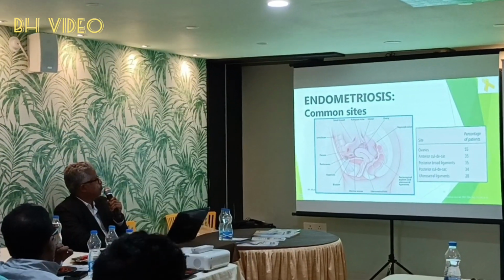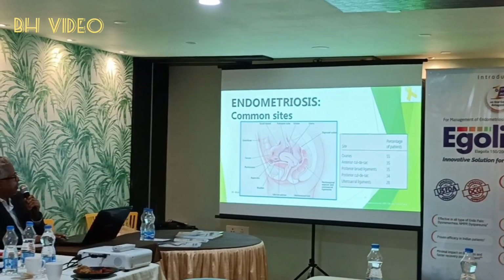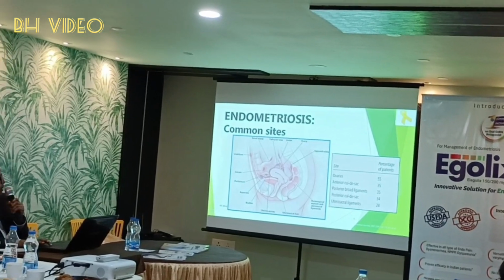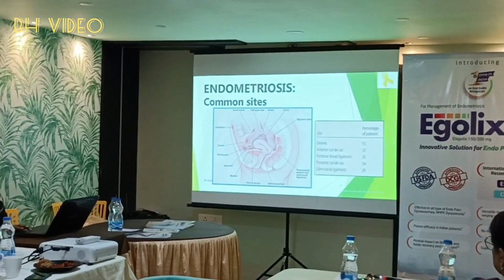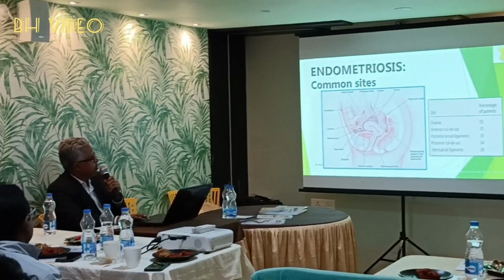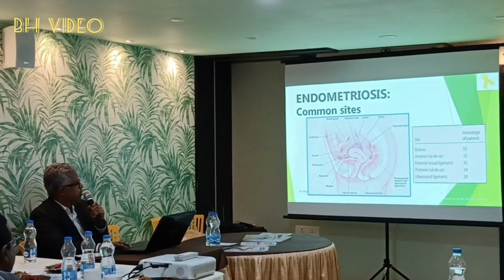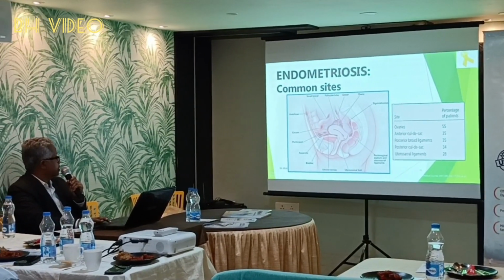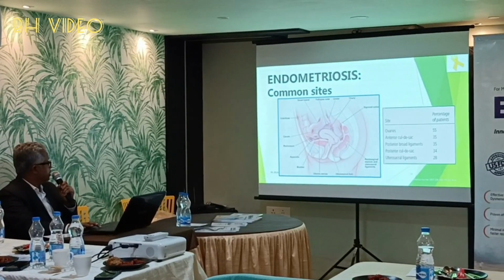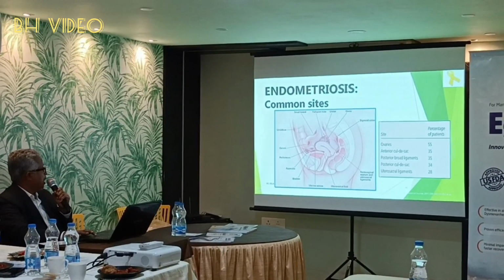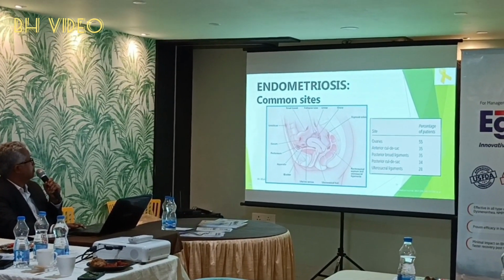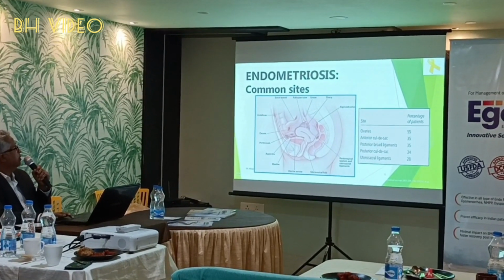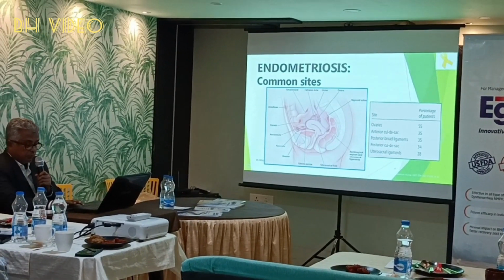Here is the list: ovary 55%, anterior cul-de-sac 35%, posterior broad ligament 35%, posterior cul-de-sac 34%, and uterosacral ligament 28%. These are the common sites, and the uncommon sites are rectovaginal septum, bladder, appendix, peritoneum, cecum, umbilicus, small bowel, etc. Even sigmoid colon also.